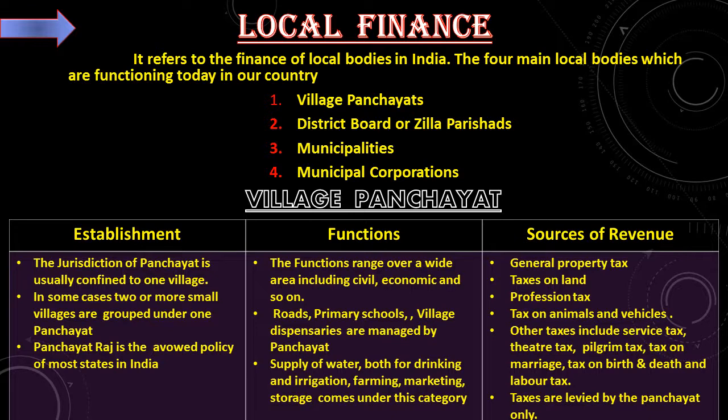And how is this village getting the income? What are its sources? Its sources of revenue are some taxes. The taxes are general property tax, tax on land, profession tax, tax on animals and vehicles. These are the main taxes. Other taxes include service tax, theatre tax, pilgrim tax, tax on marriage, tax on birth and death, and labor tax.